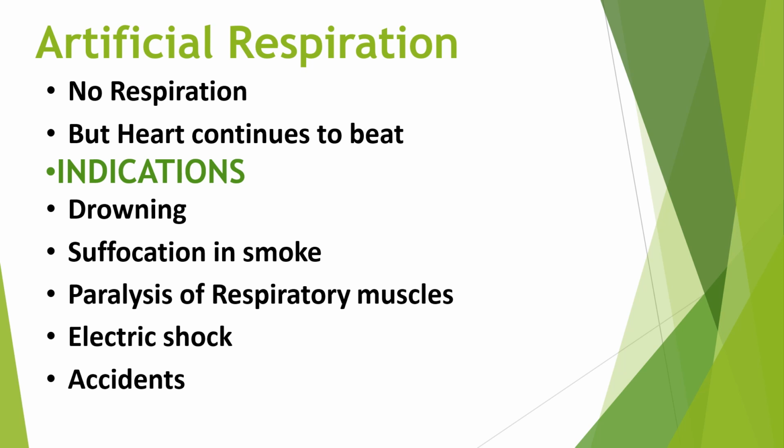Okay, the next important topic is artificial respiration. So when is artificial respiration given to a patient? When the patient is not at all breathing, is in an unconscious state, but the heart continues to beat. In this condition, we should give artificial respiration. The indications for artificial respiration are drowning, suffocation in smoke, paralysis of respiratory muscles, electric shock, and in some accidents also we have to give artificial respiration.